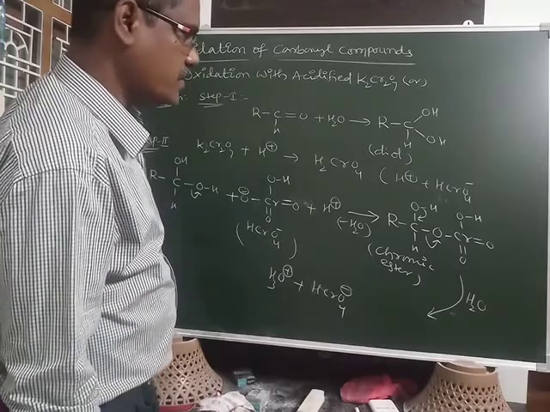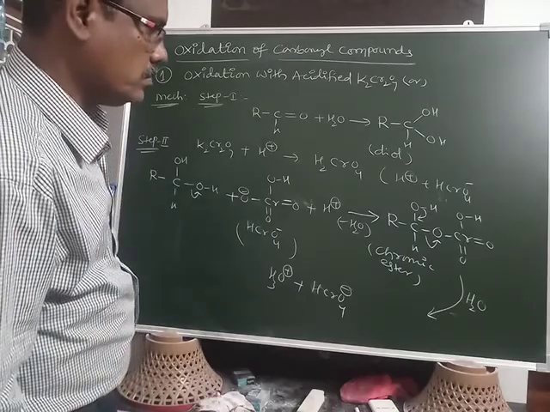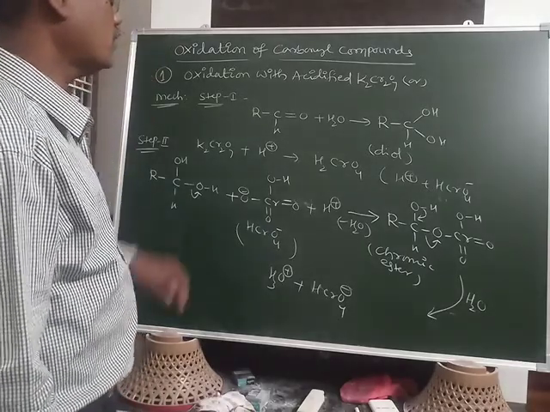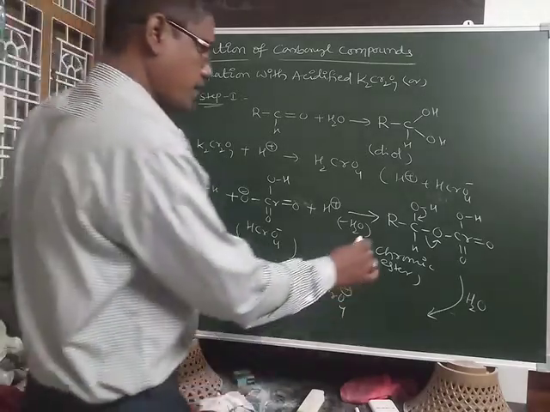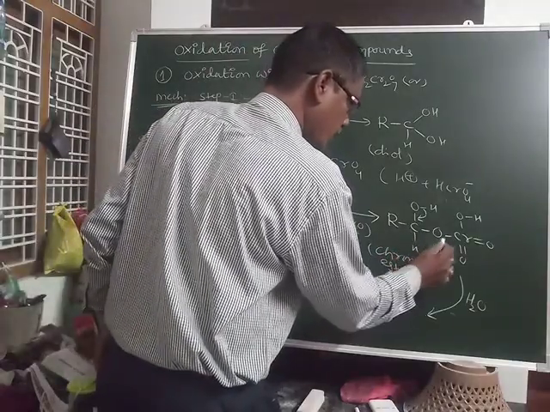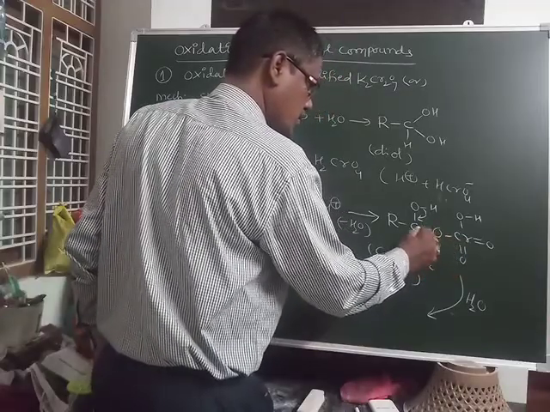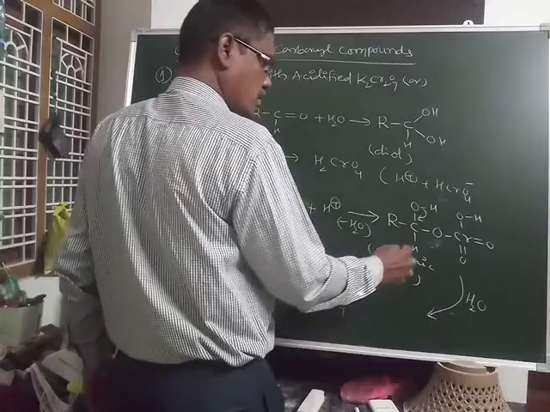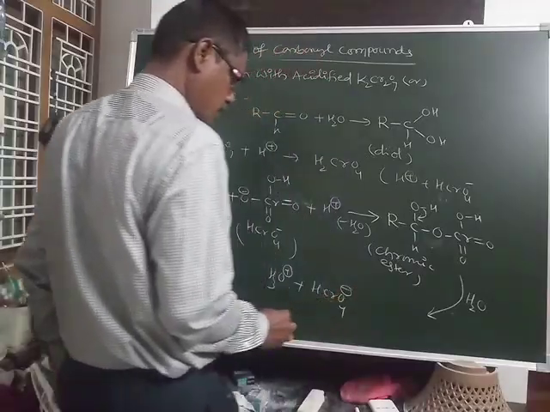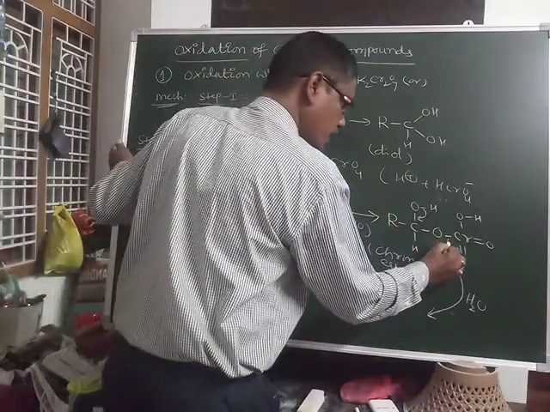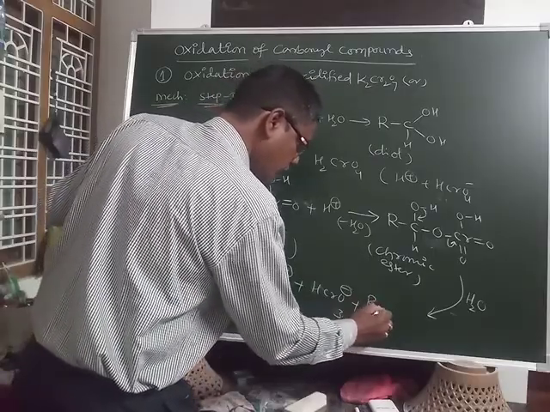The main product is obtained from here. This one is eliminated, and the remaining RCOOH is obtained.